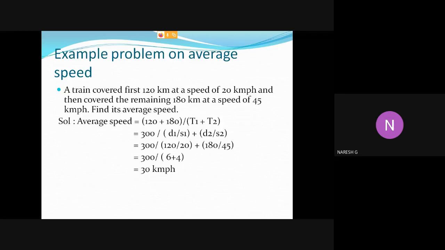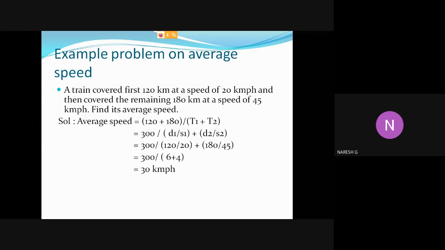Now we'll solve an example problem on average speed. A train covered the first 120 km at a speed of 20 km per hour and then covered the remaining 180 km at a speed of 45 km per hour. We have to calculate the average speed. Here the distances are different, so we can't apply the formula we derived previously. Average speed equals total distance divided by total time. The total distance is 120 km plus 180 km, so 300 km.